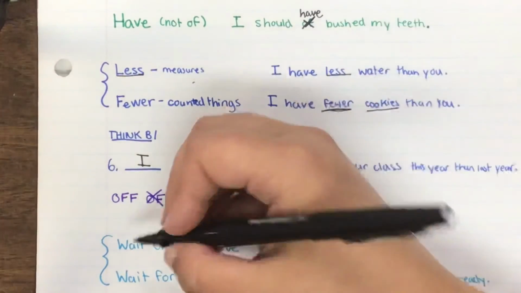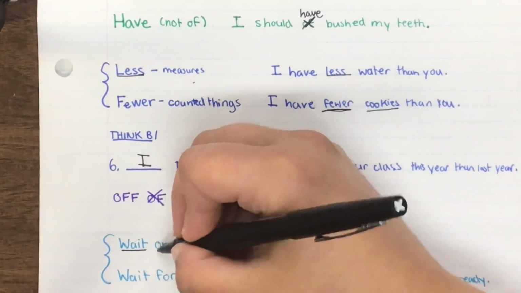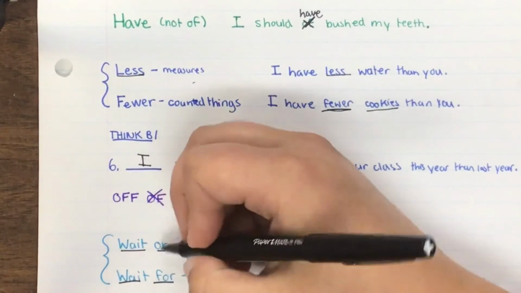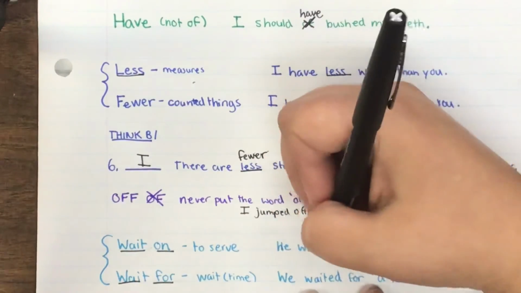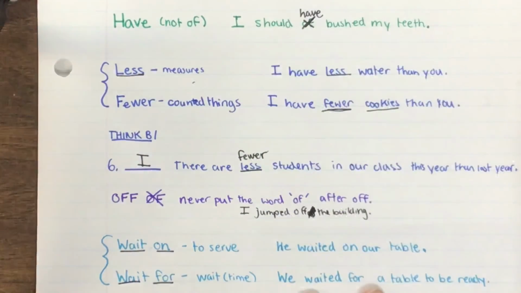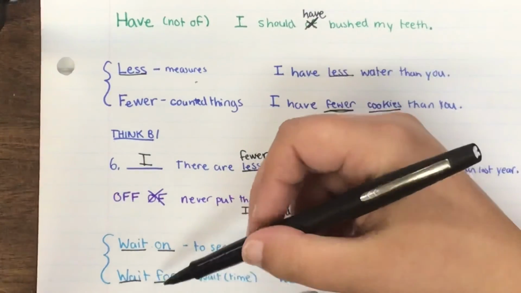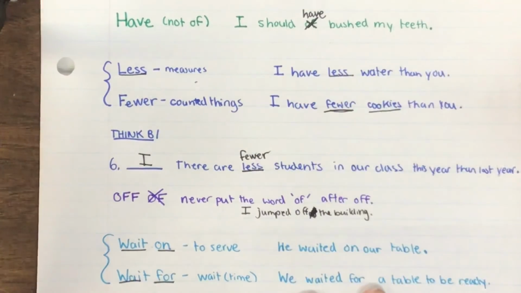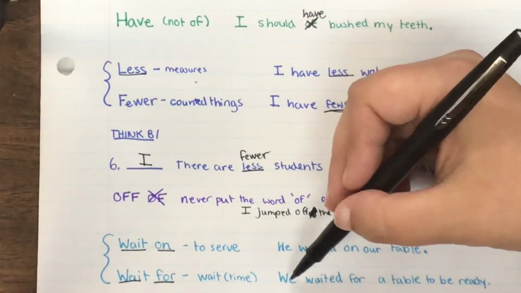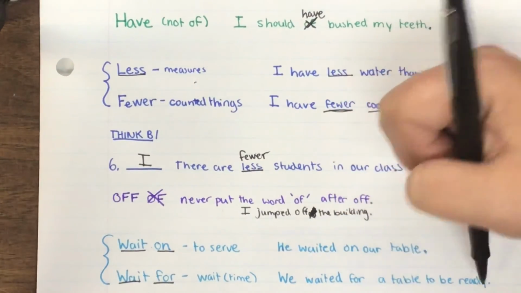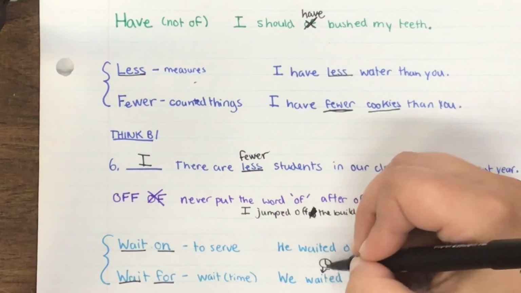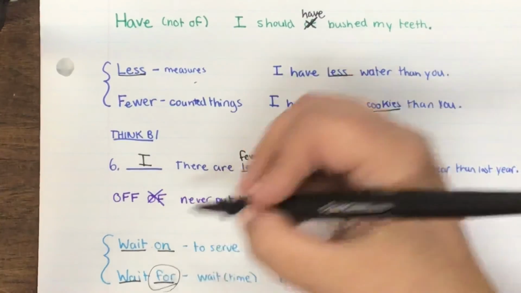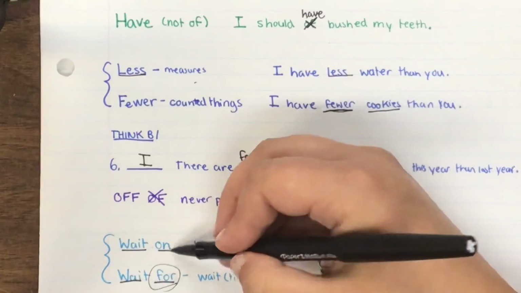And finally, there is a difference between wait on and wait for. Wait on means to serve. So for example, he waited on our table. He's serving the food on your table. But wait for means you're waiting like an amount of time to do something. For example, we waited for a table to be ready. So they're waiting, they're spending time actually waiting. So if you think it's time, use the word for. If it's serving, we're going to use the word on.